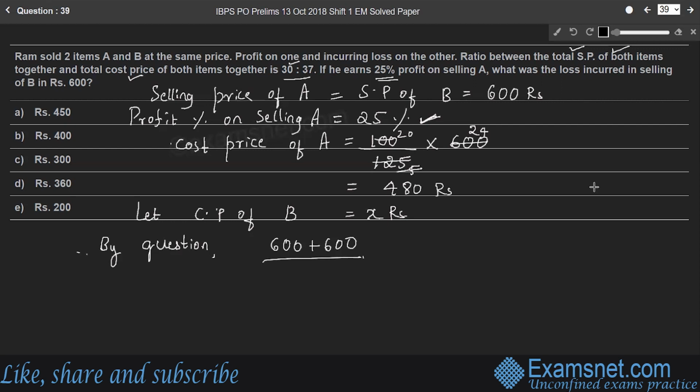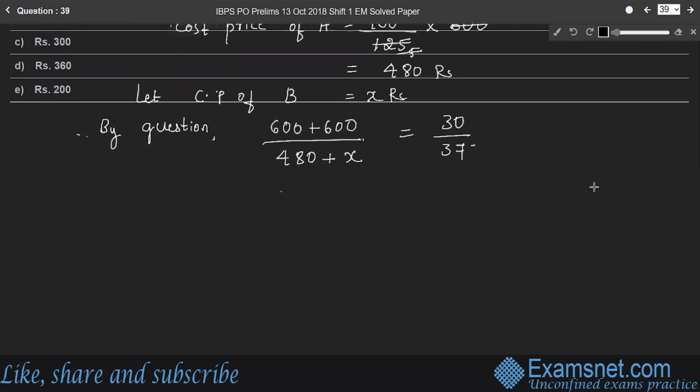Right? Total selling price to total cost price. The cost price of A is 480. That of B is X. This is equal to 30 is to 37. Find the value of X here. 1200 into 37 is equal to 30 into (480 plus X), right?